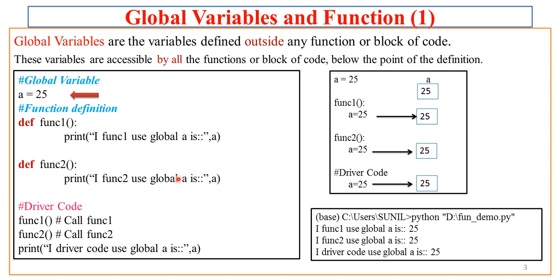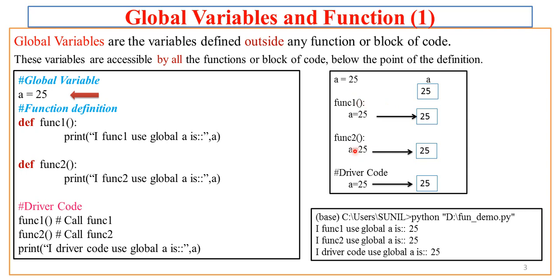So what if I execute this program? The variable I declared at the beginning of the program is given the value 25 by Python. Now as func1 is accessing a, it is nothing but the same a which we have declared as the global variable a. So it will take the same value which is given to the global a. That means func1 is accessing the global variable a, so it is given the value 25. It is accessing the same a which is declared above func1.